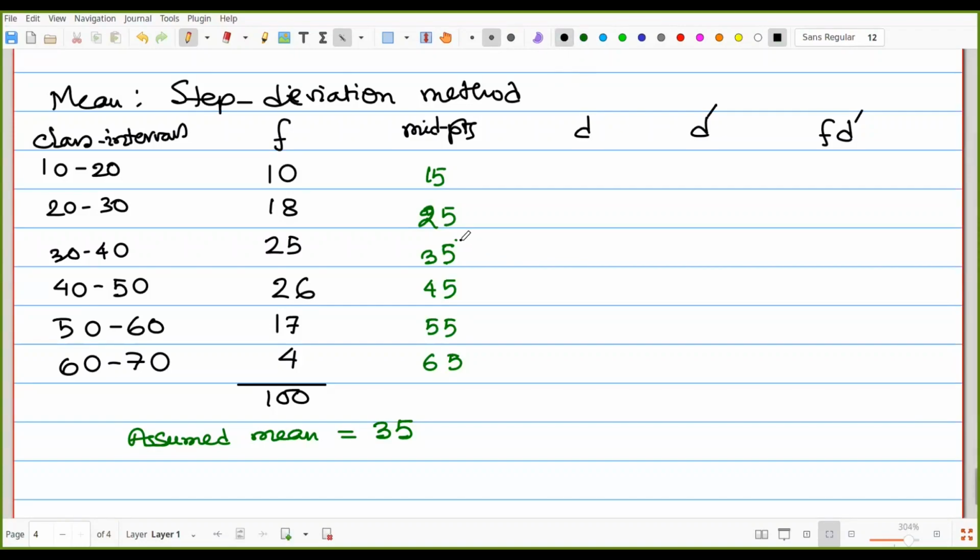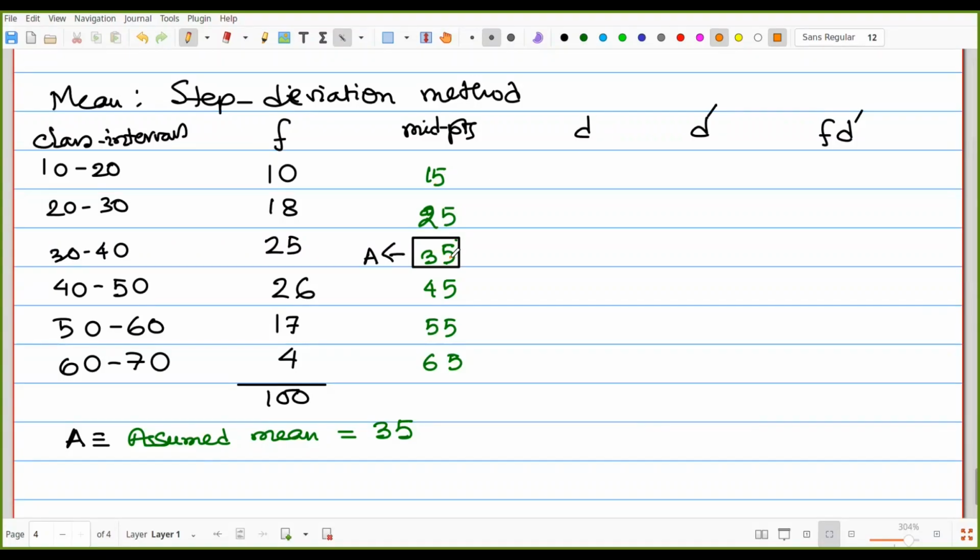That means that one is our A. So A, the assumed mean, is equal to 35. Then find out the d. D means we have subtracted from the assumed mean.